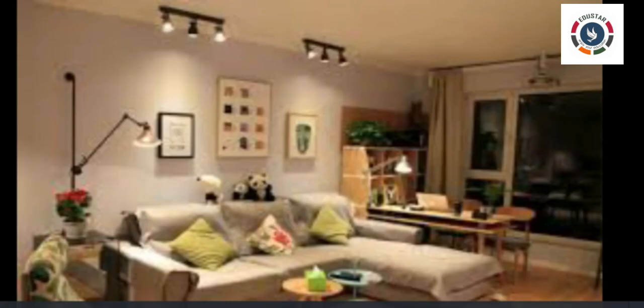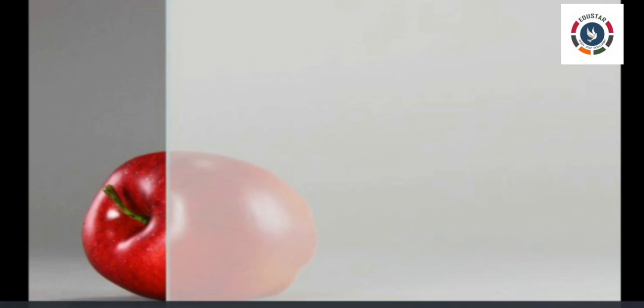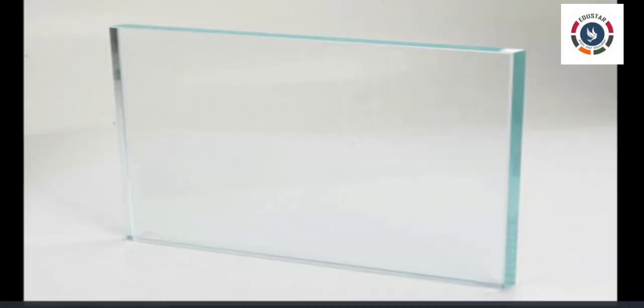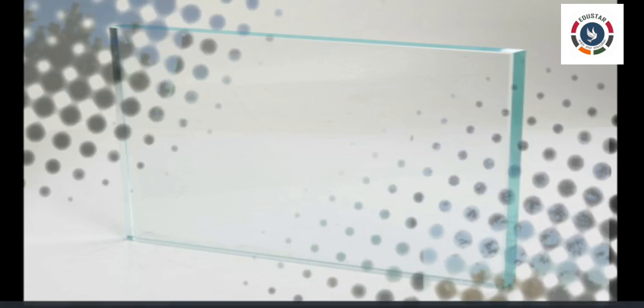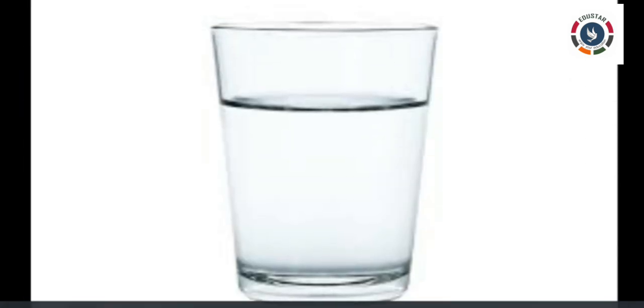Objects are classified as transparent, translucent, and opaque objects. Objects that allow light to pass through them are called transparent objects. Most of the light falling upon a transparent object passes through it to the other side. Example: glass, clear air, pure water, etc.